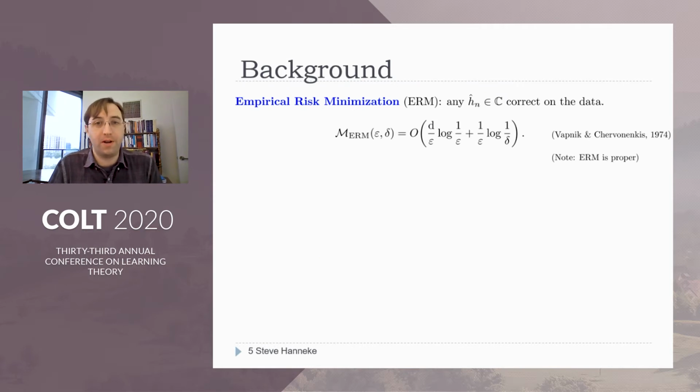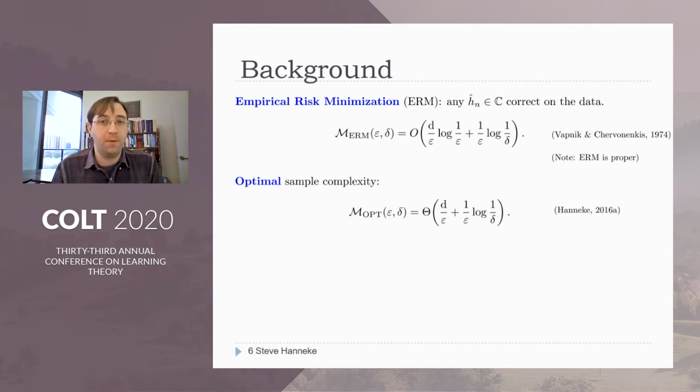So I'll just give a bit of background here. The classic approach to proper learning is a technique called empirical risk minimization, or ERM. The idea there is simply output any classifier in the class that's correct on all of the data. The classic analysis of Vapnik and Chervonenkis showed that any ERM achieves a sample complexity of VC dimension over epsilon log 1 over epsilon plus 1 over epsilon log 1 over delta. Now, as I mentioned, we know that the optimal sample complexity is VC dimension over epsilon plus 1 over epsilon log 1 over delta. And so you'll notice that there's an extra log factor in the ERM sample complexity bound.